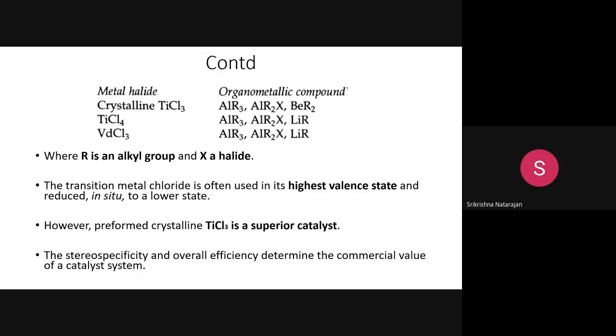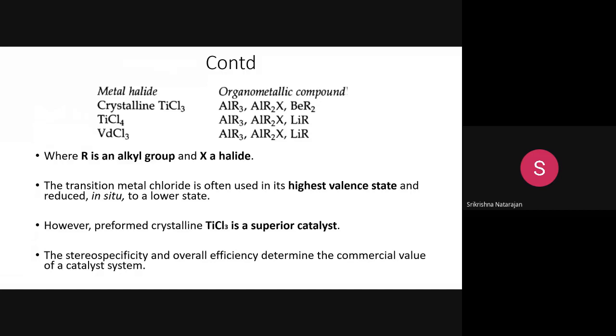So as I have told you, you will combine the metal halide of a transition metal from the fourth group of the periodic table with the organometallic compound. Okay, so this I have showed you. You need to use a fourth group metal, which is titanium and vanadium, combined with the halide. You can see here, this compound will react with the organometallic compound, like AlR3, AlR2X. This aluminum, beryllium, lithium, all belong to the first group of the periodic table. So these both will react.